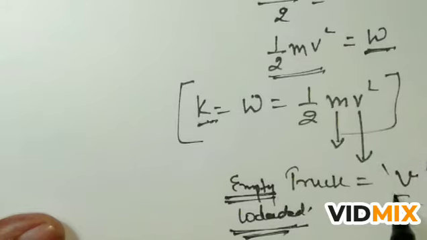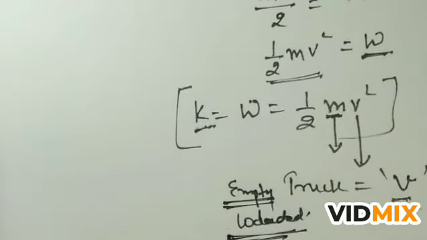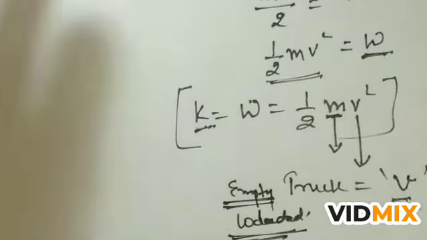Which truck has more kinetic energy? If you see the relation, if you increase the mass, the kinetic energy will increase. So we can say that the loaded truck has more kinetic energy than the empty truck moving with the same velocity.